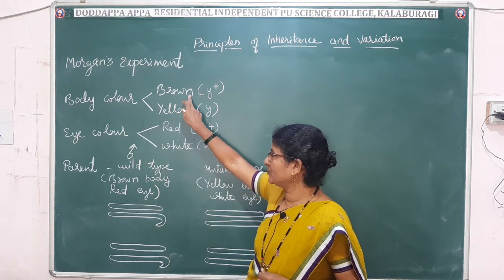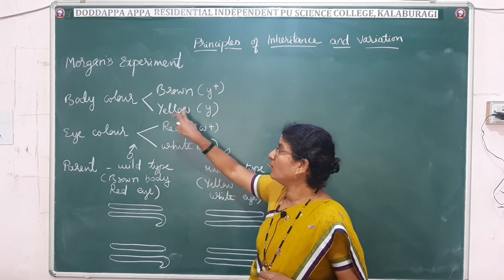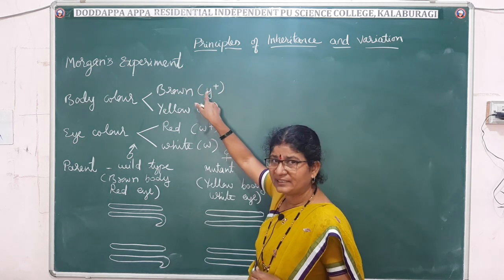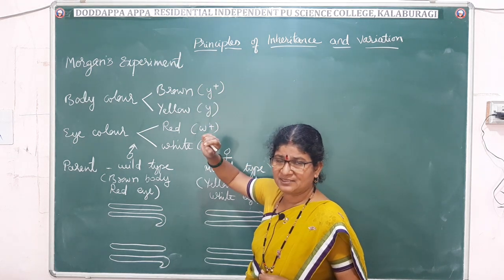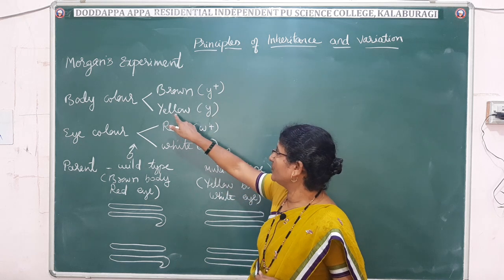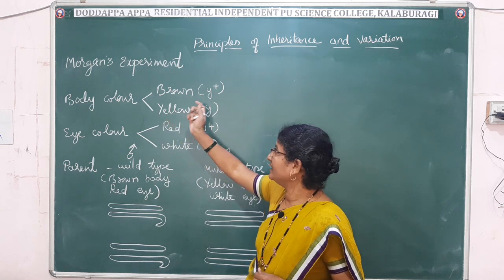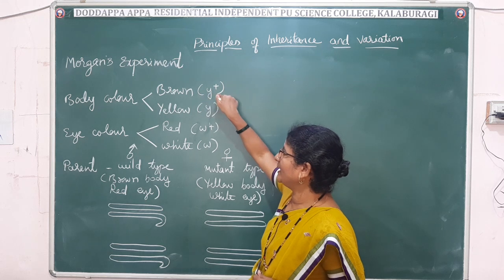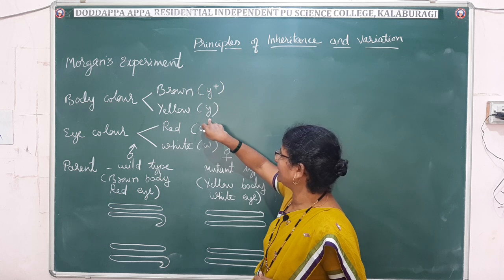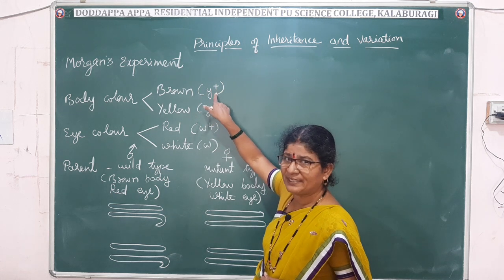Just to avoid confusion, he used the small letter for the mutant variety and added a plus sign to the wild variety to indicate dominance. So the yellow body gene is indicated by y and the brown body gene is indicated by y plus.